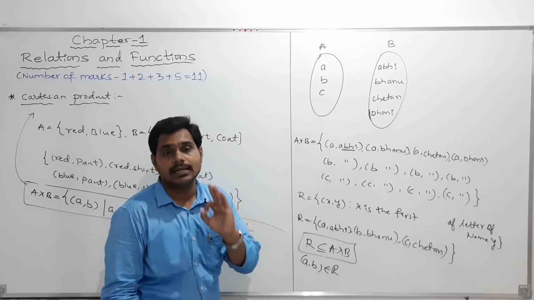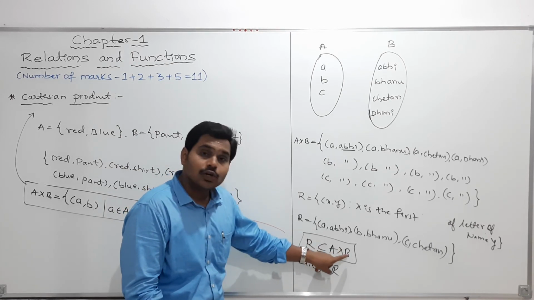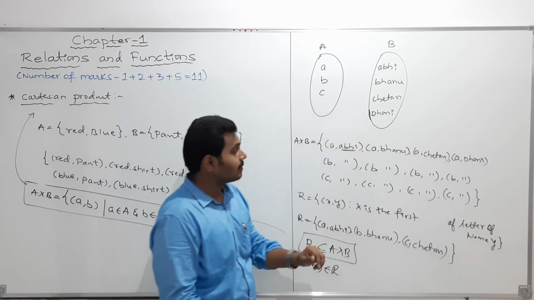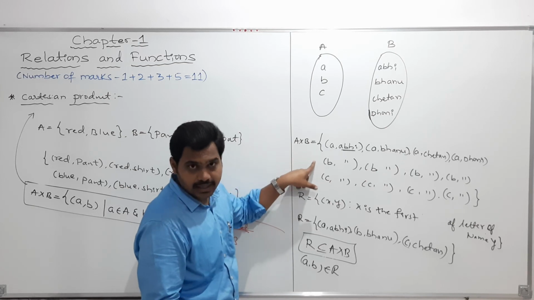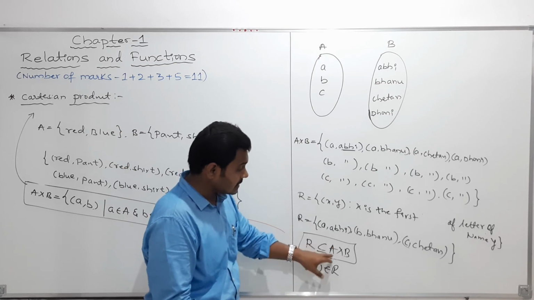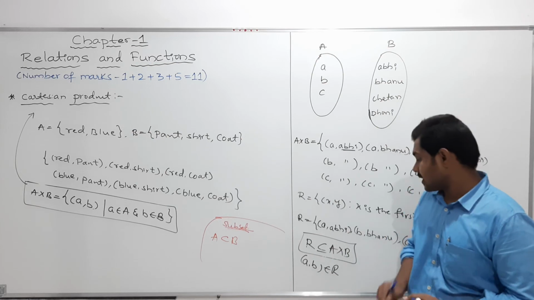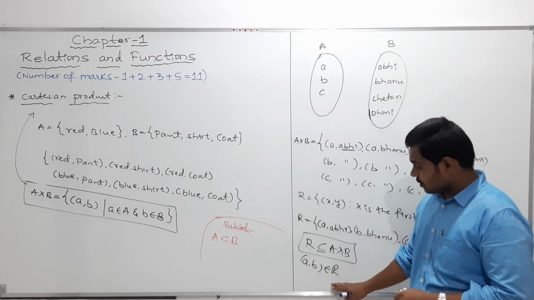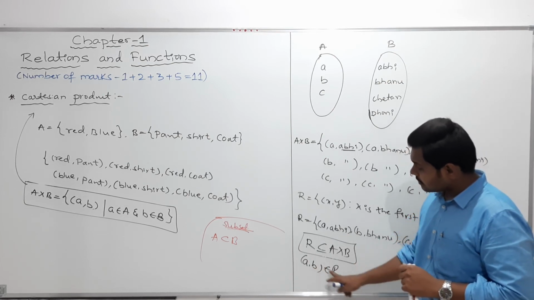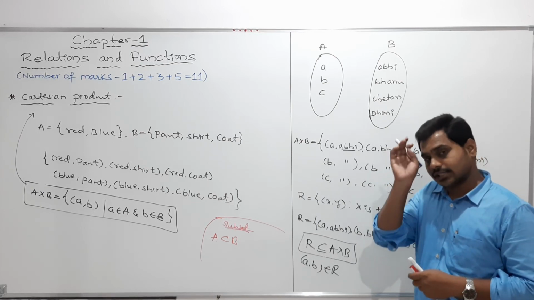A relation R from a non-empty set A to B is a subset of A cross B. So if you have the two sets A and B, if you write the Cartesian product A cross B, then R is said to be a relation if it is a subset of A cross B. Then we can call it a relation. Clear? And usually we will denote the symbol like this. (a, b) belongs to R means a is related to b. Like this you can understand.